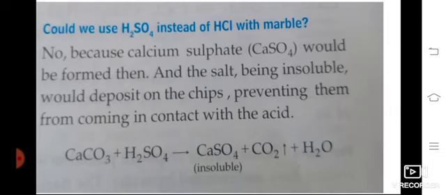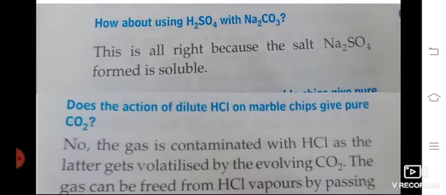So what will happen? CaCO3 plus H2SO4 forms CaSO4, carbon dioxide and water. The CaSO4 formed is insoluble, so it will damage the apparatus also. So we have to use only HCl.